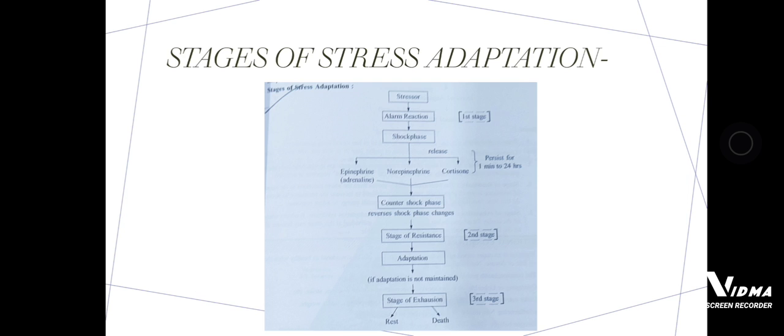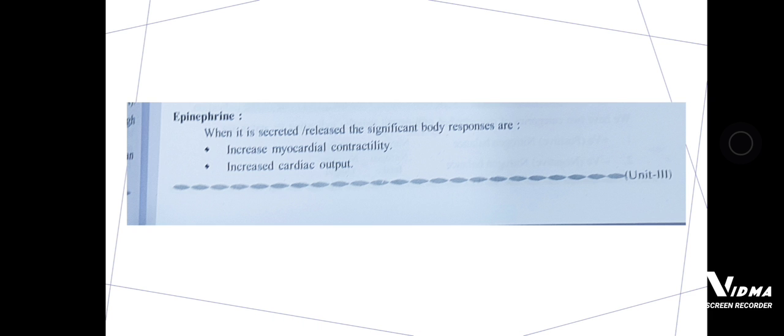So we have seen in the stages of stress adaptation, in the first stage, epinephrine, norepinephrine and cortisone will be released. When epinephrine is secreted, the significant body responses are: increased myocardial contractility, increased cardiac output, increased blood flow to active muscles, bronchodilation, increased cellular metabolism, and increased fat metabolism.